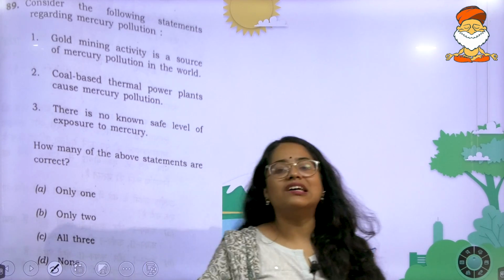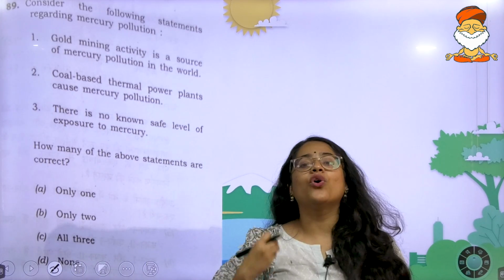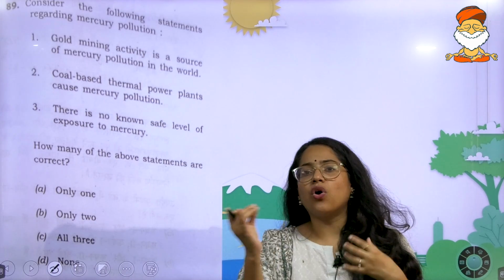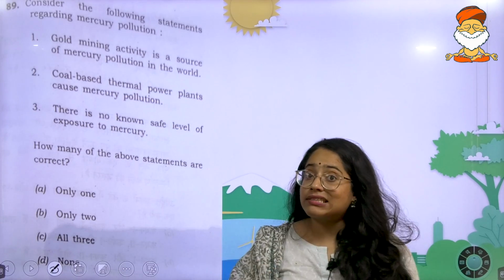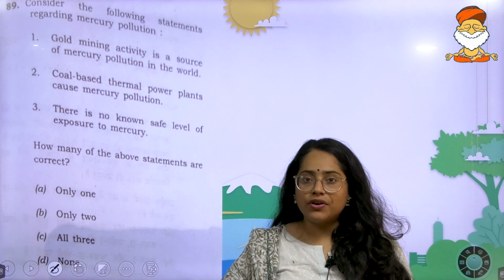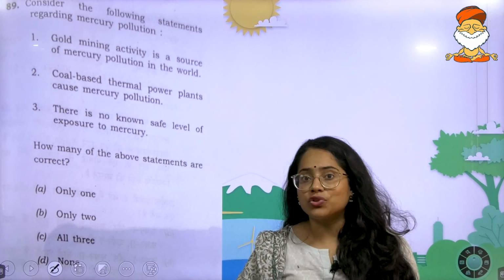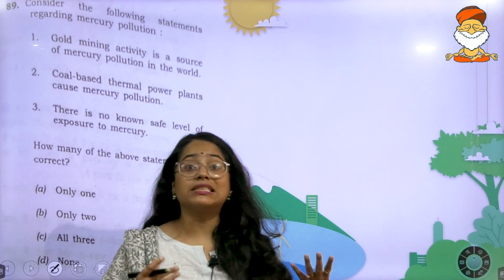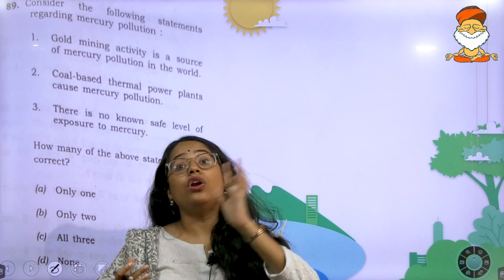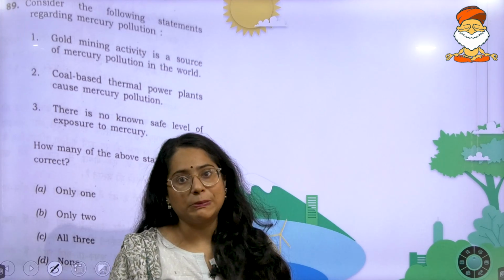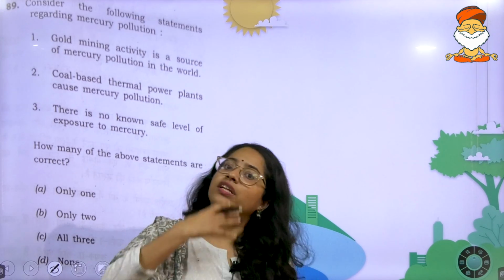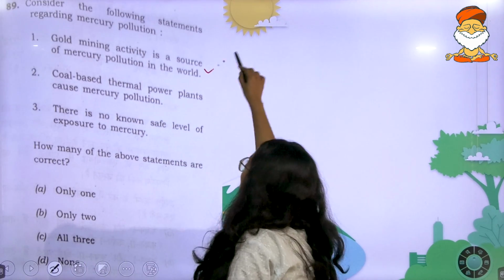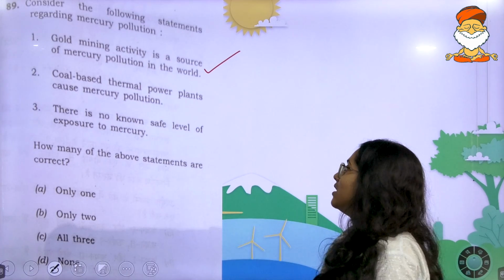This was clearly mentioned because gold is something that is extremely rare, occurring in very minute quantities. To extract it, you require mercury. You require a lot of different components of mercury. In fact, we've also discussed certain aspects like cinnabar, where gold occurs in combination with mercury. So when you extract gold, the rest of the mercury gets added into the earth. So you will see that this is a source of mercury pollution.